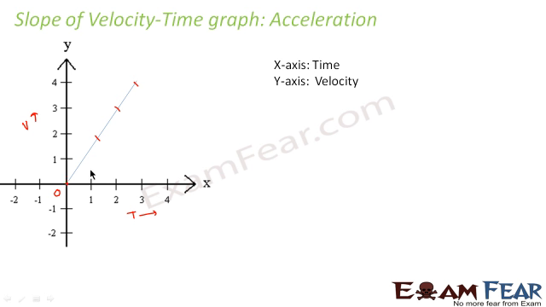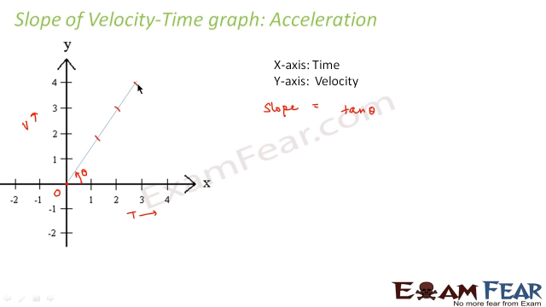Now the slope of this plot will give the value of acceleration. How come? It is very similar to how we did it for the velocity, for the position time graph. Now the slope for this straight line would be nothing but tan theta, where theta is this angle.